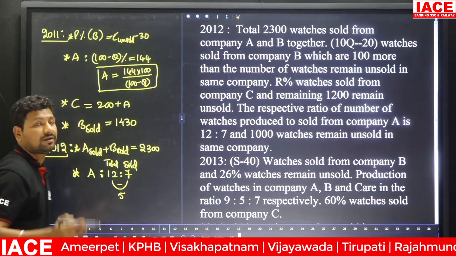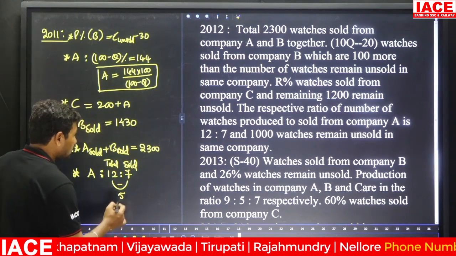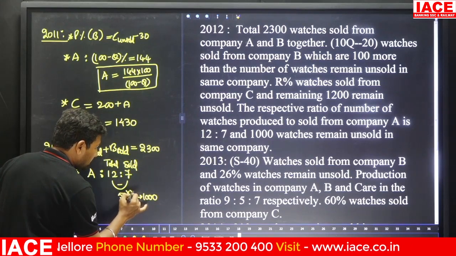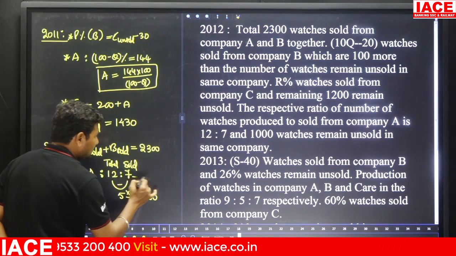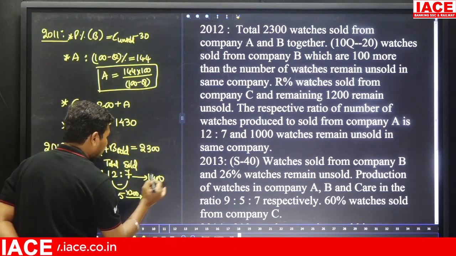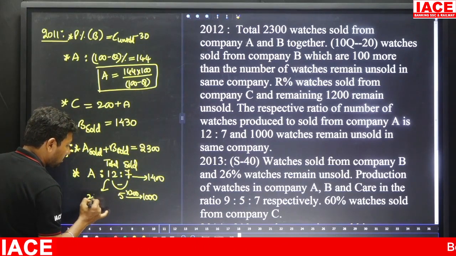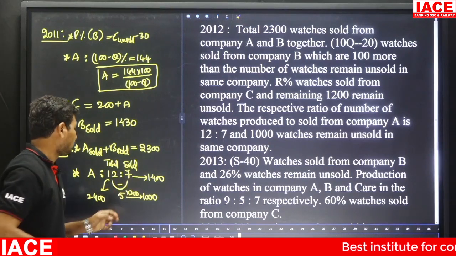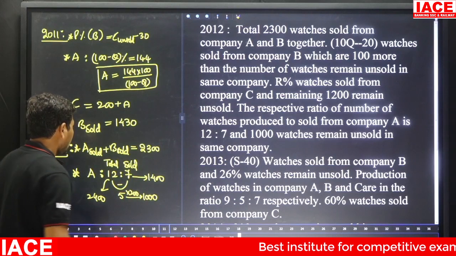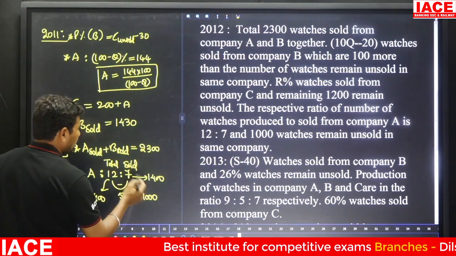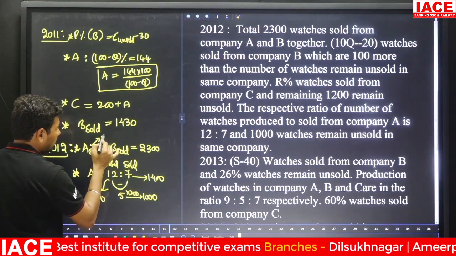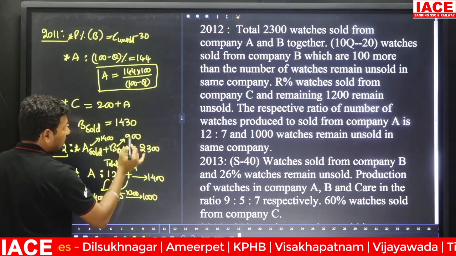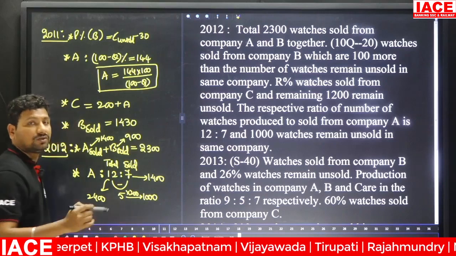Unsold is how many parts? 5 parts remain unsold. 5 parts is equal to 1000, so each one part is equal to 200. 7 parts is equal to 1400. Then A has a total of 2400. 7 parts is equal to 1400, 5 parts is equal to 1000, and A's sold value is now known, that is 1400. A's sold value is 1400 and B's sold value is how much? 900. 1400 plus 900, total value is 2300.